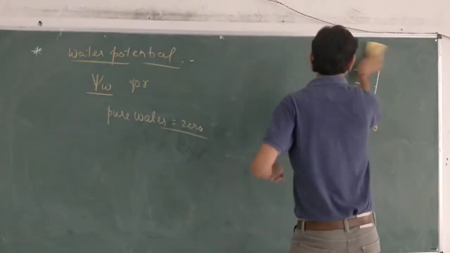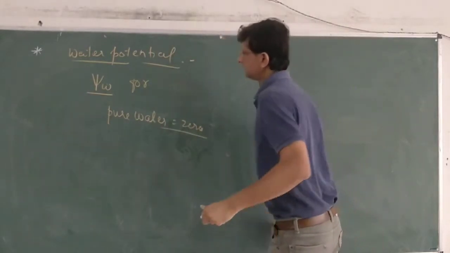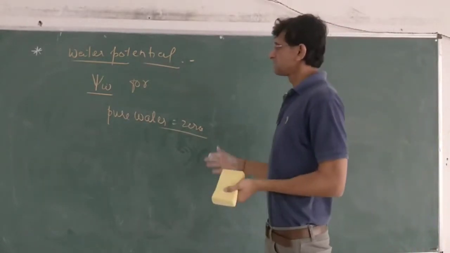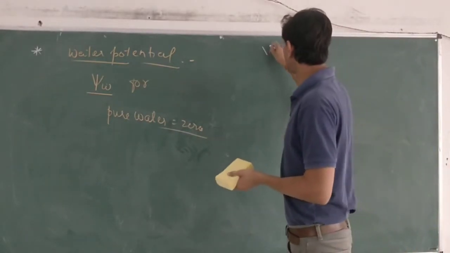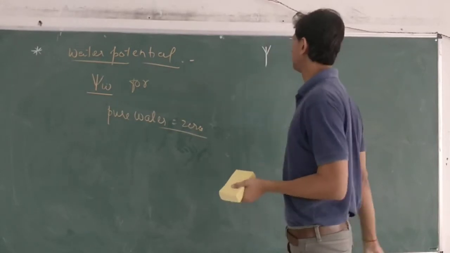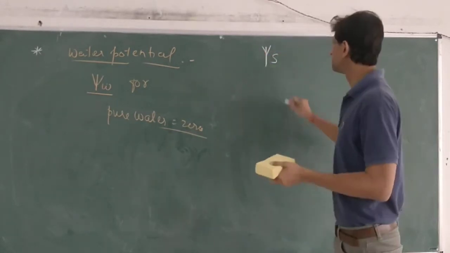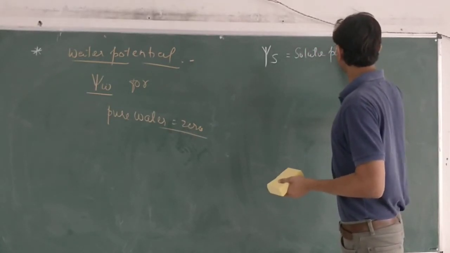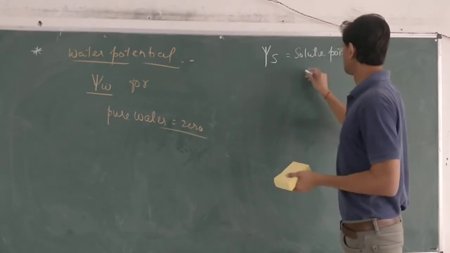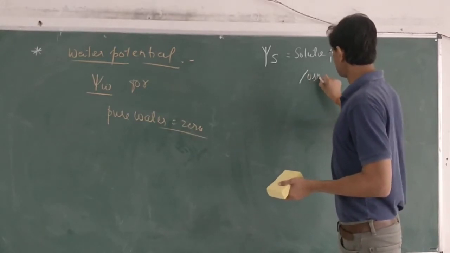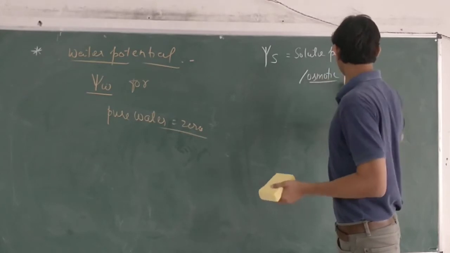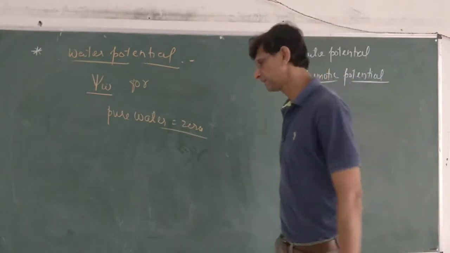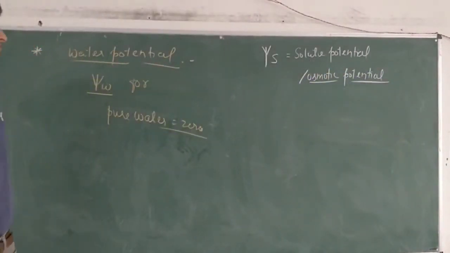What is this psi W made up of? What are the components of this psi W? तो water potential psi W के कुछ कंपोनेंट होते हैं, उनमें सबसे पहला कंपोनेंट आता है psi S. It is solute potential. Sometimes we can also say it as osmotic potential. Solute potential or osmotic potential definitely is going to be related with solute.